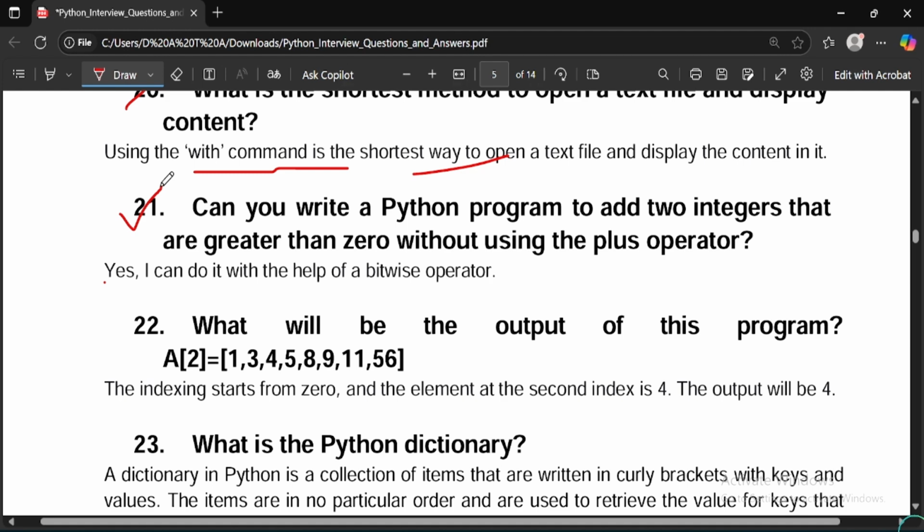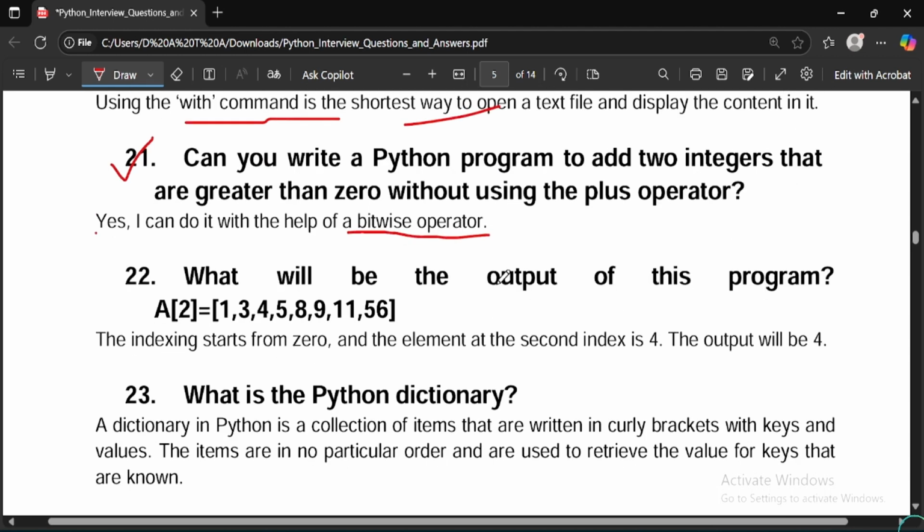So you can directly tell yes, I can do it with the help of the bitwise operator. Explain what is a bitwise operator and how you would be doing that to add two integers that are greater than 0 without using a plus operator. So explain in brief and detail the use of the bitwise operator.